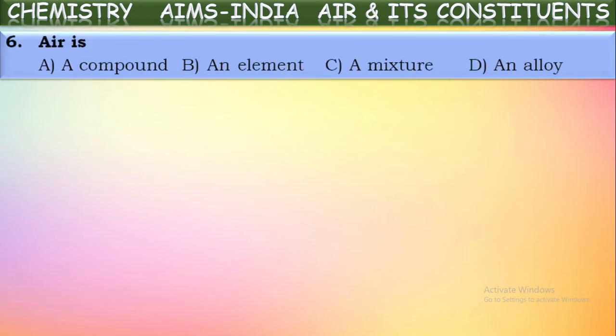Air is what kind of substance? Air contains so many gases mixed in it and they don't combine chemically. They are physically mixed and can be separated by using physical techniques. So air can be called a mixture. Air is a mixture.